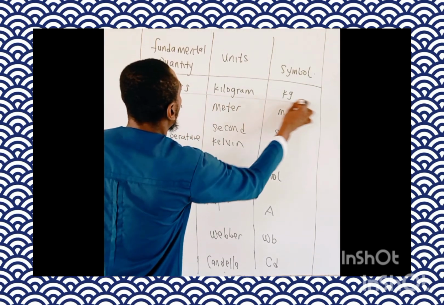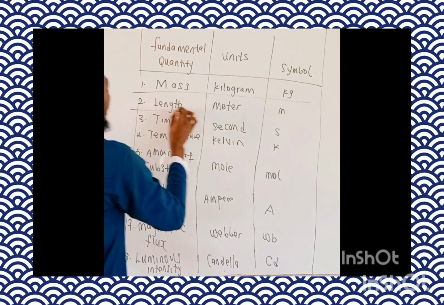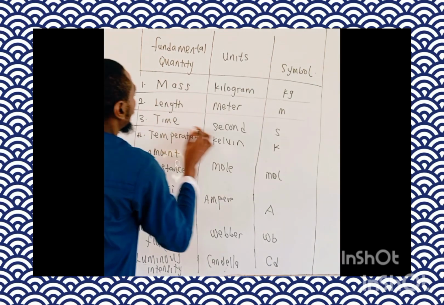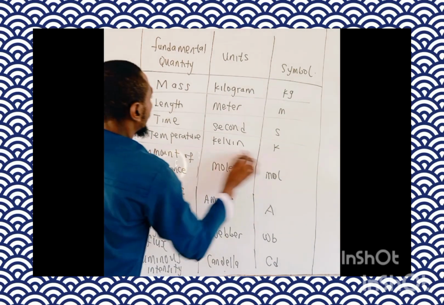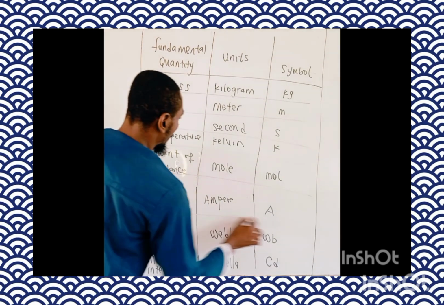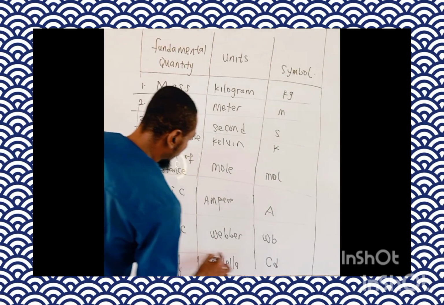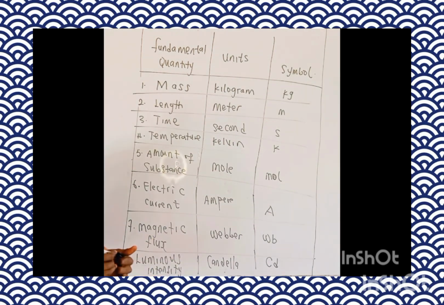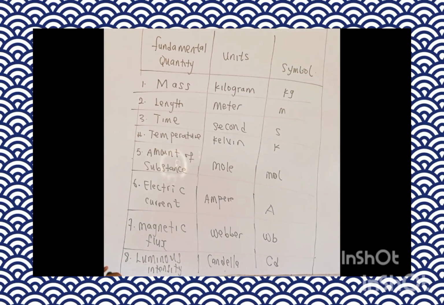So we have the fundamental quantities: the mass, the length, the time, the temperature, amount of substance, electric current, magnetic flux, and luminous intensity.